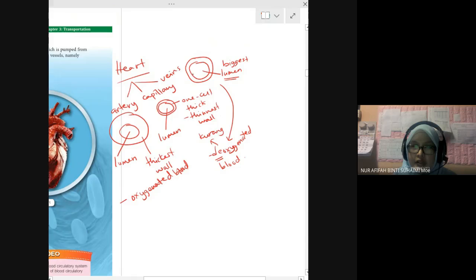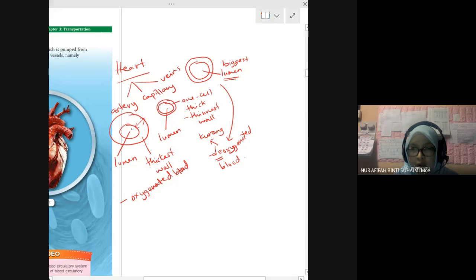So here we can see the differences between the artery and vein. The artery is a thicker blood vessel compared to the rest. Thicker means its wall is thicker. The hole where the blood flows, enters and exits, we call the lumen.